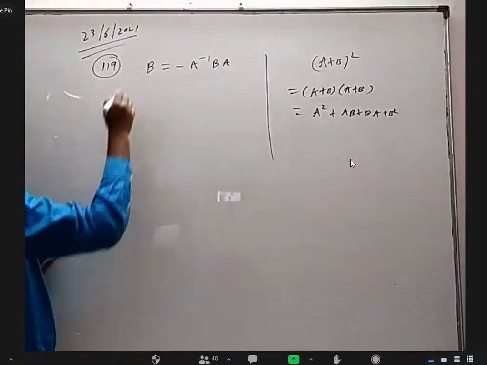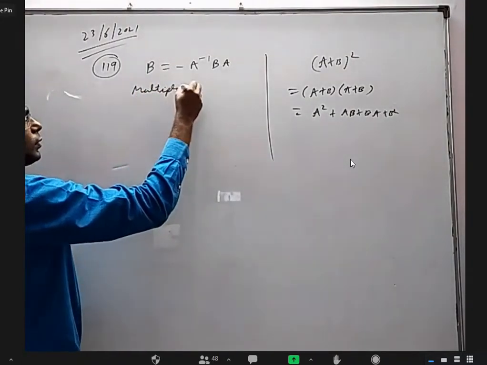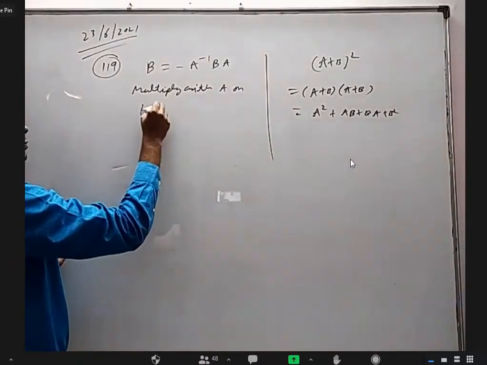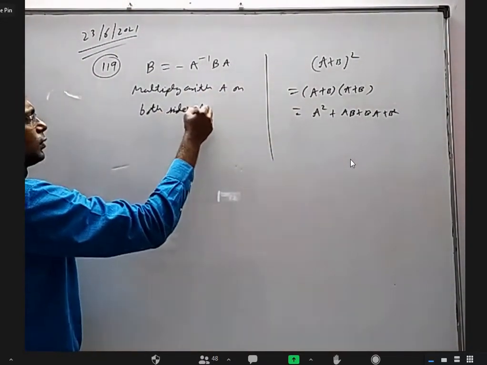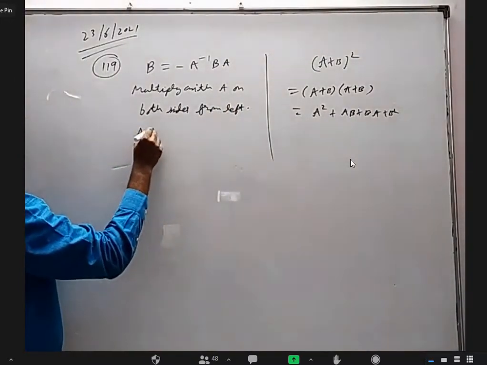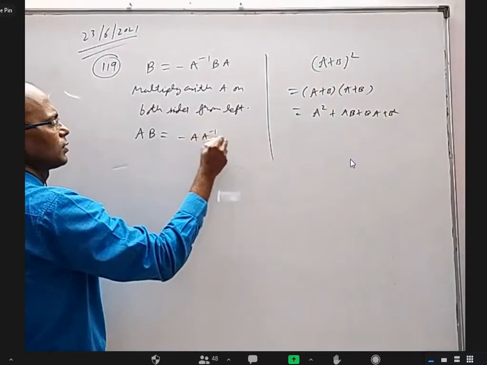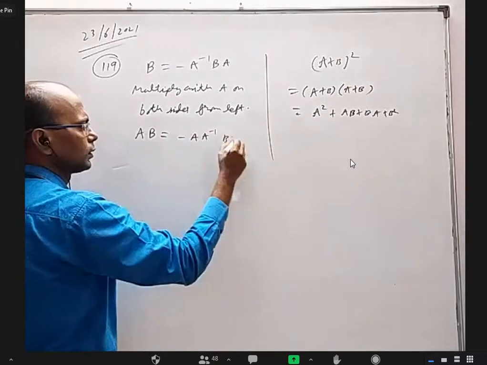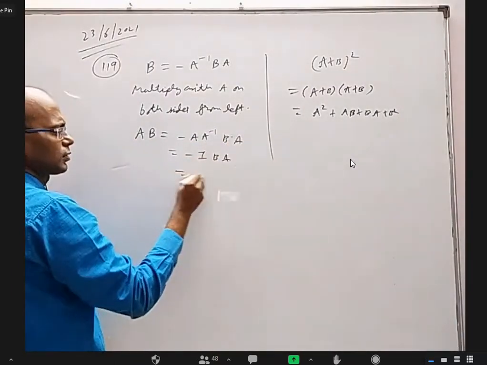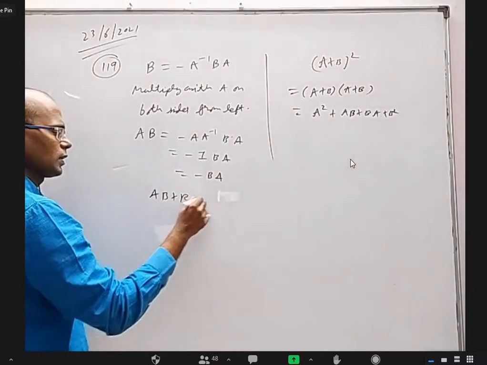I'm going to prove here. Multiply with A on both sides from left. You will get AB is equal to, if you multiply with A, you will get A inverse BA. A into A inverse is identity matrix. Identity matrix, anything into that, you will get BA. When you bring this side, you will get AB plus BA is null matrix.